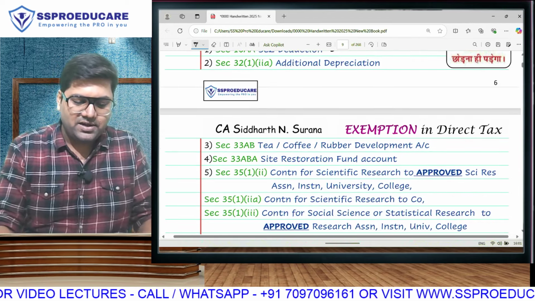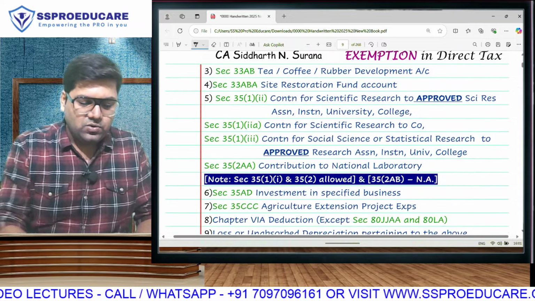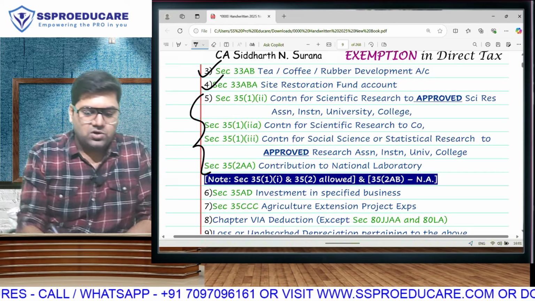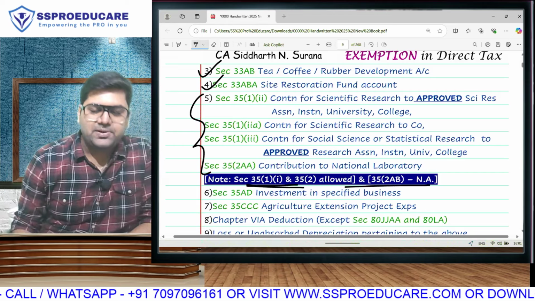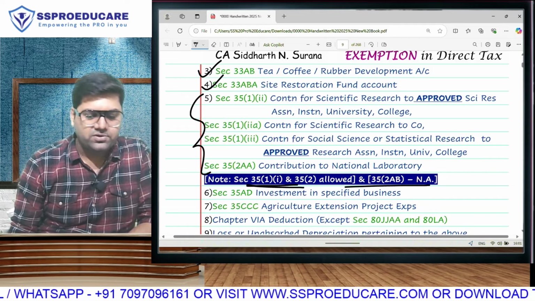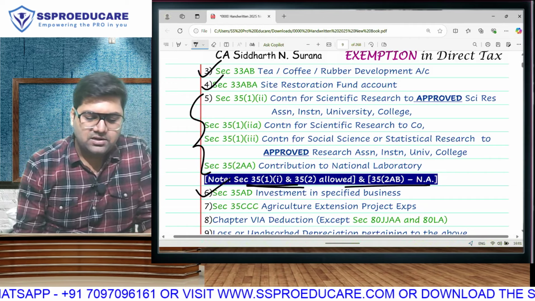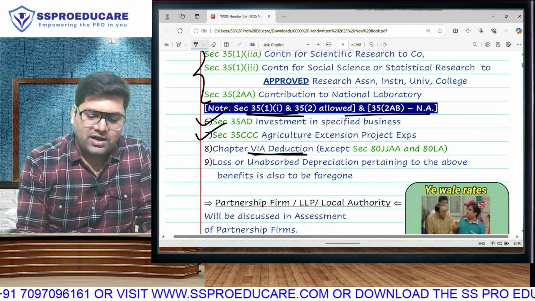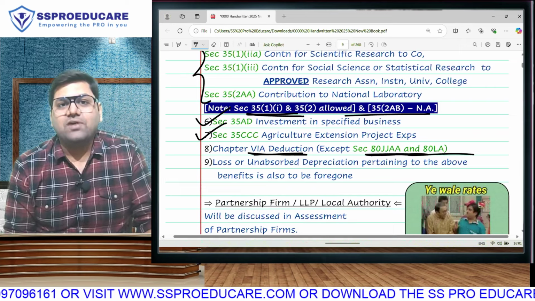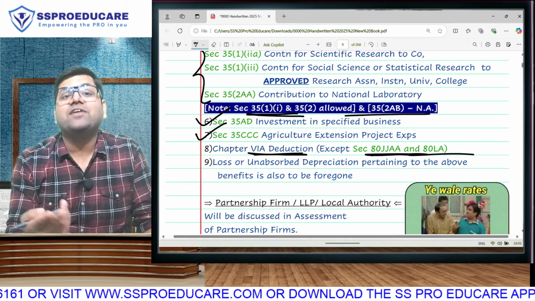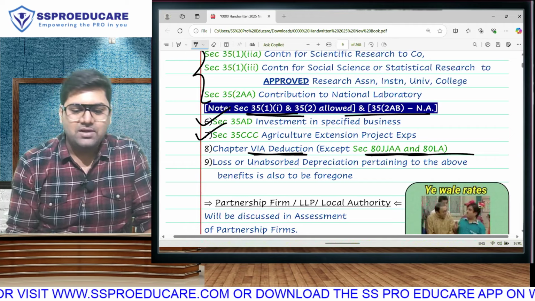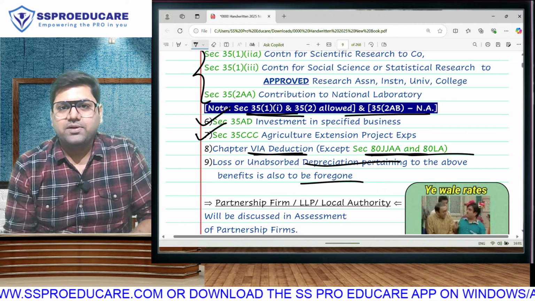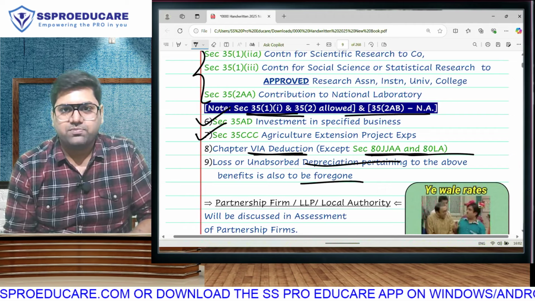So SEZ deduction will not be available. Additional depreciation not available. You have your tea, coffee, rubber site restoration not available. Same 4 things of scientific research. So these 2 will be allowed. This is not applicable as it applies only to company, and the remaining 4 not allowed. 35 AD investment link deduction, 35 CCC agriculture extension not allowed. Chapter 6 deduction not allowed. However, 80 JJAA and 80 LA will be allowed. See, 80 CCD2 and CCH2 are individual based. So again, we don't have to discuss them. And with respect to all the above, if there is any brought forward also, it will not be allowed. Anything brought forward also is not going to be allowed.